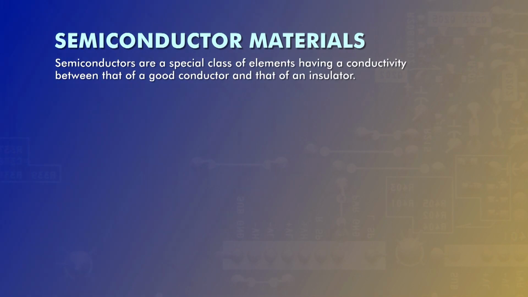Semiconductors are materials that have electrical conductivity between conductors, that is metals, and insulators like non-metals. They have a unique property: their conductivity can be manipulated and controlled, making them essential for various electronic devices.